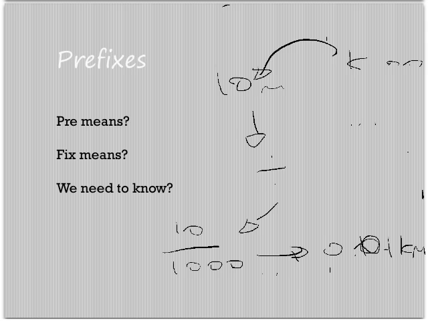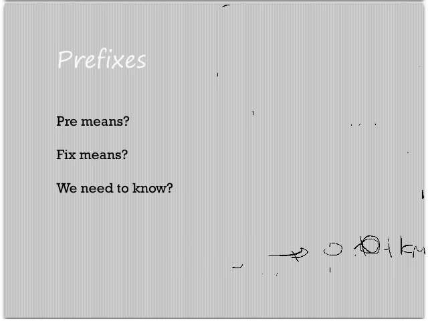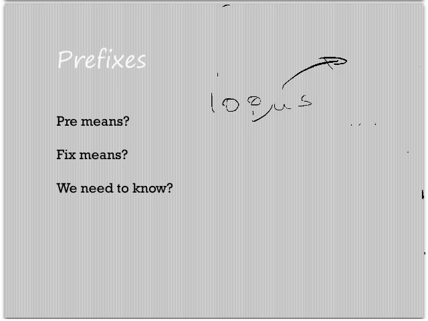Should we do another example? So let's say we had a time. Okay, let's say we had 100 microseconds. And let's say we want to remove the micro. So whenever you remove a prefix, so we're getting rid of it, then we are going to multiply by the size of the prefix.